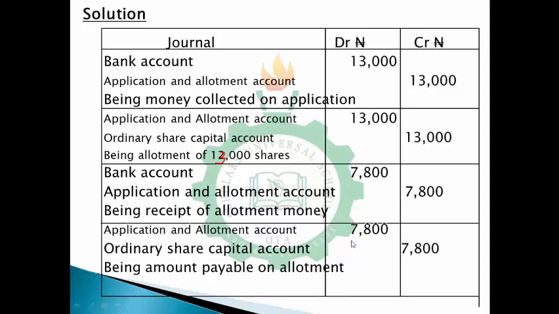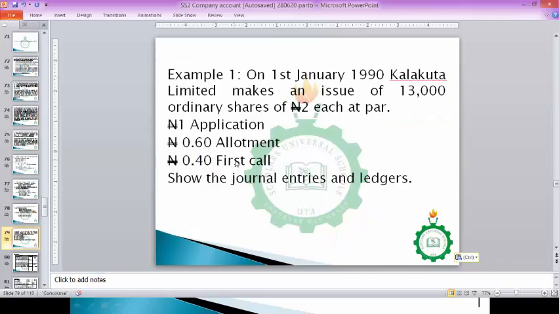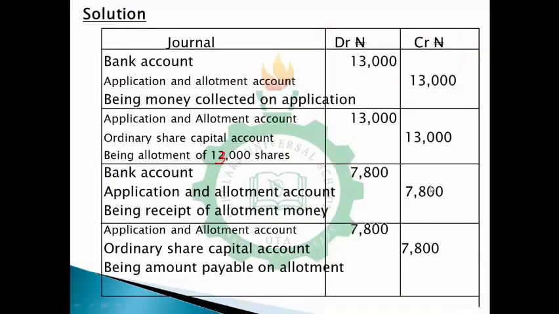So as soon as you're done with allotment, then you go to first call. Before we go to first call, I want to quickly tell my students, because from the last videos we got some comments. I got some personal comments with students trying to express themselves that most of their teachers or their lecturers teach them with ledgers. My point is, regardless of whatever your lecturer is using to teach you, be it journals, be it ledgers, what you need to do is just see, if you understand any one, be it ledger or journal, trust me, you should not find it difficult to prepare the second.